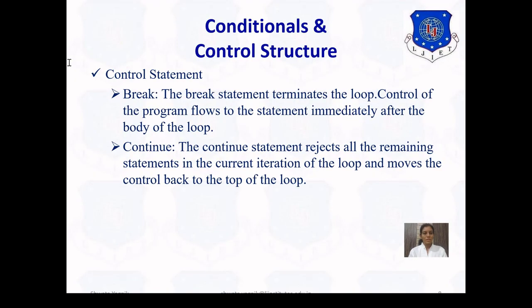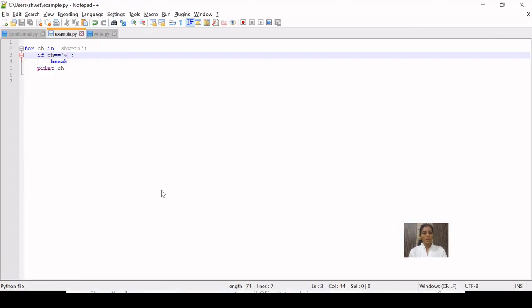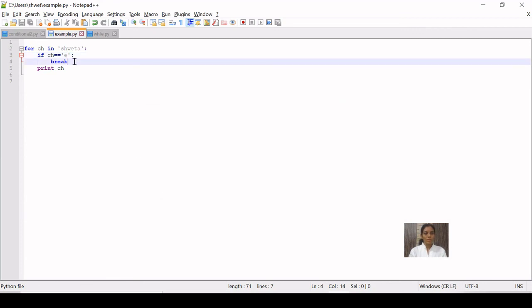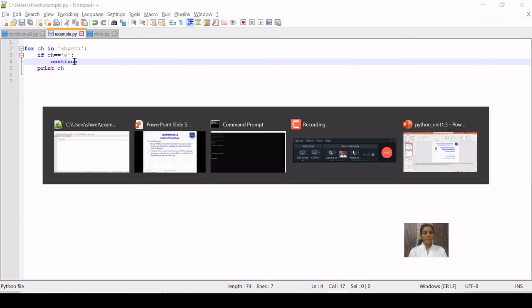Now the next is continue. The continue statement rejects all the remaining statements in the current iteration of the loop and moves control back to the top of the loop. Break will terminate the loop, while in the case of continue, the current iteration will not get executed, but control will jump to the next iteration. So instead of writing break over here, I am writing continue, and let us see the effect.